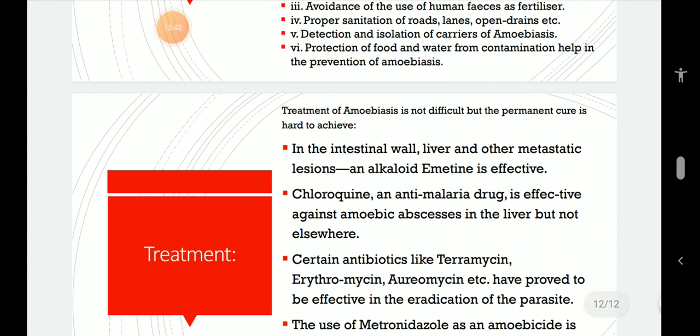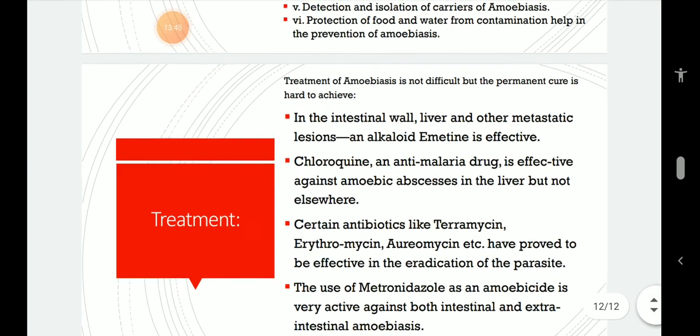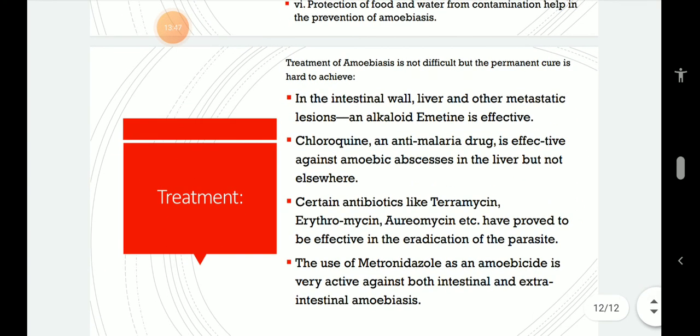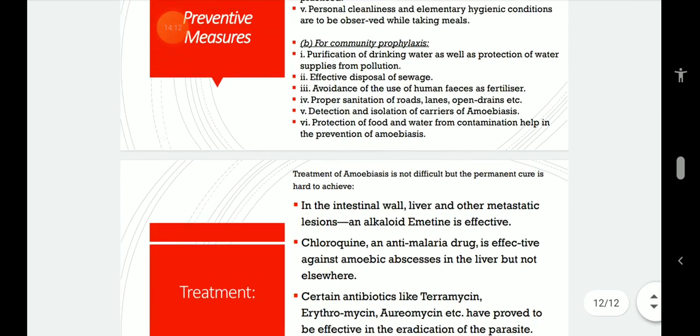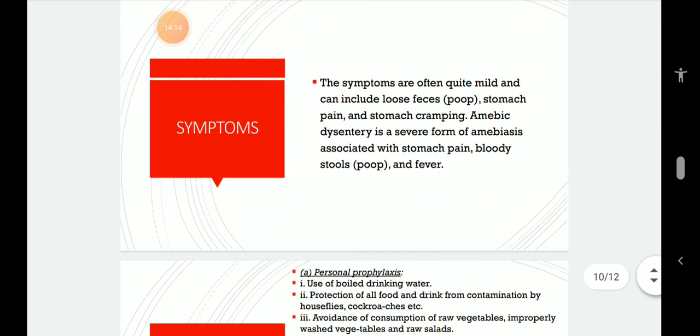Treatment of amoebiasis involves giving certain antibiotics like tetracycline, erythromycin, aureomycin, which are known to be effective against the parasite. However, for the intestinal wall, liver, and other metastatic lesions, the alkaloid emetine is effective, just like metronidazole. And an anti-malarial drug called chloroquine is also effective against the amoebic abscess seen specifically in the liver and not anywhere else. So this is about Entamoeba histolytica.